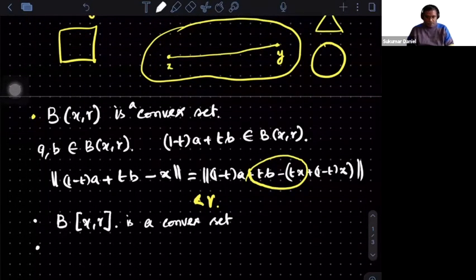Is every subspace a convex set? Yes or no?